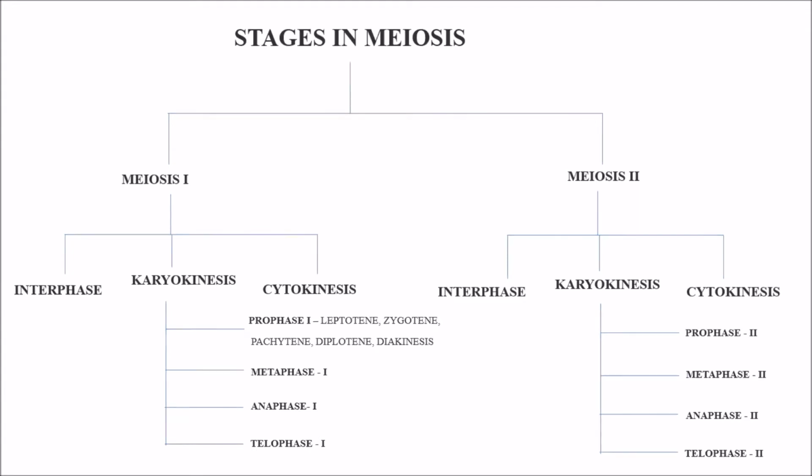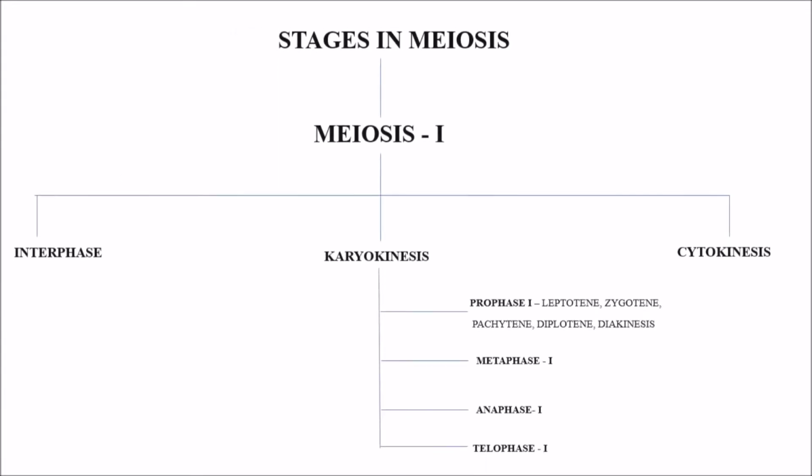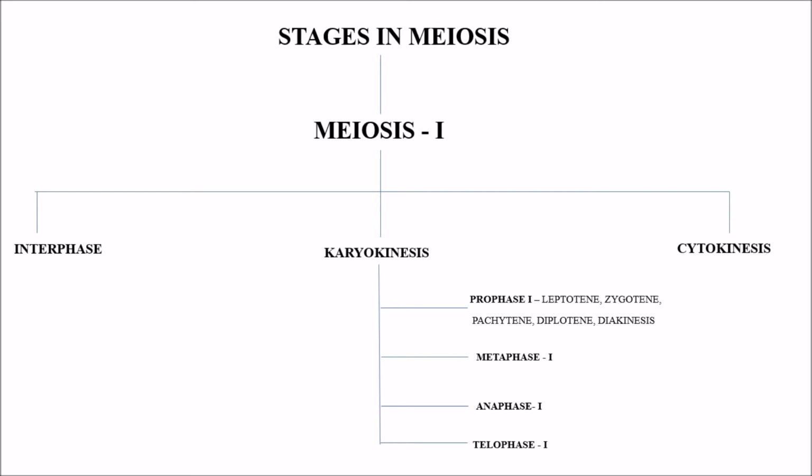So we will go through meiosis 1. In meiosis 1, there are three phases: interphase, karyokinesis, cytokinesis, and in karyokinesis, prophase, metaphase, anaphase and telophase. As these are of meiosis 1, they are given as prophase 1, metaphase 1, anaphase 1 and telophase 1.